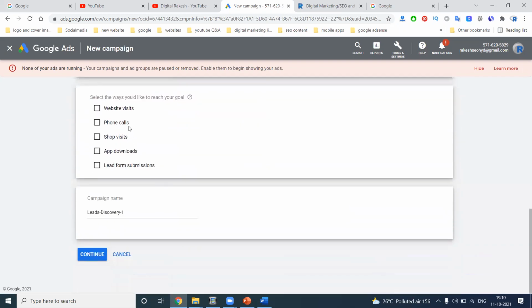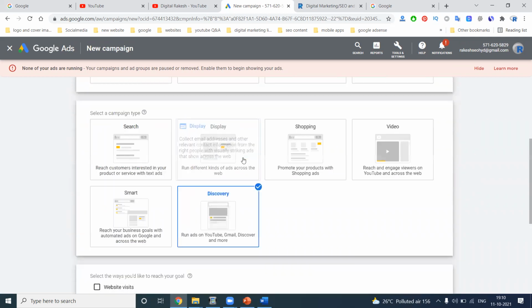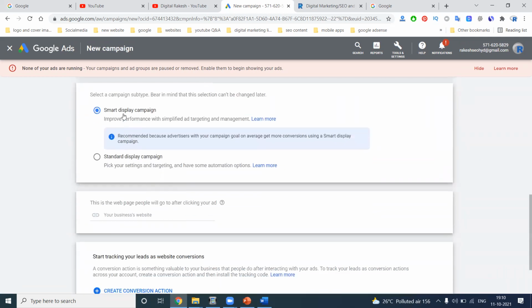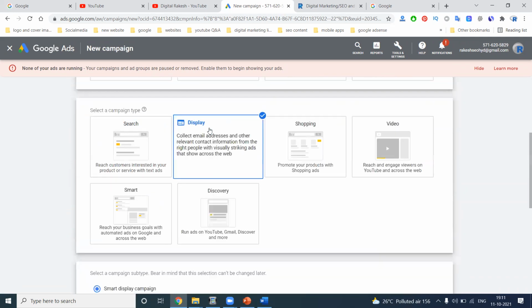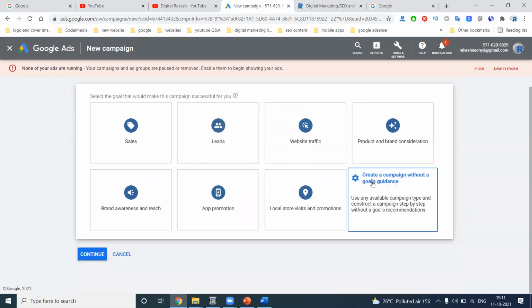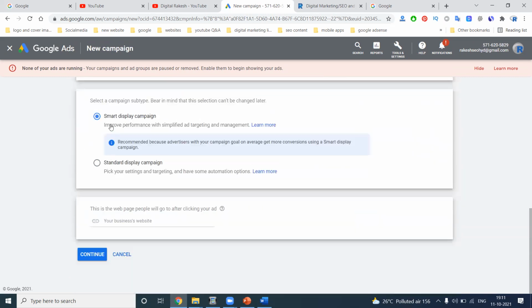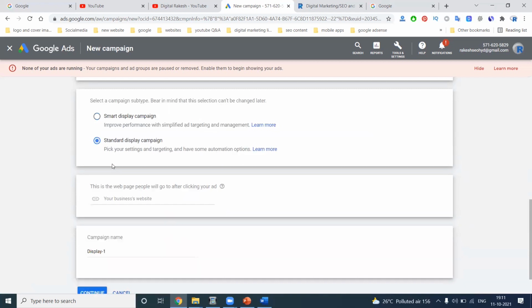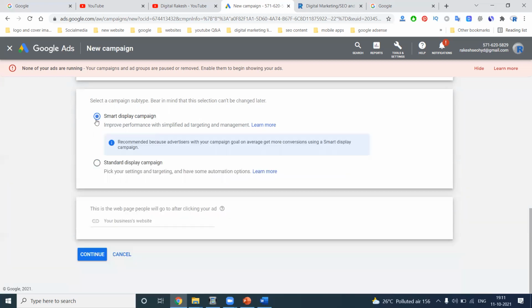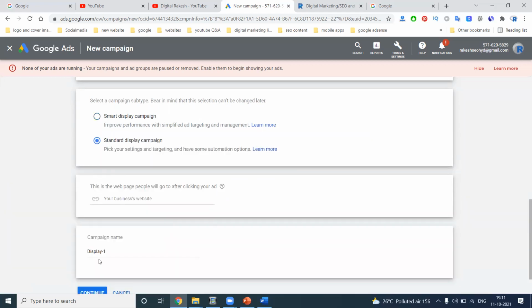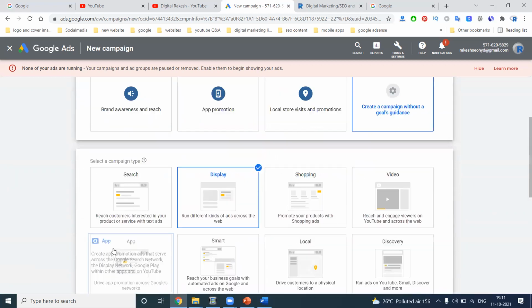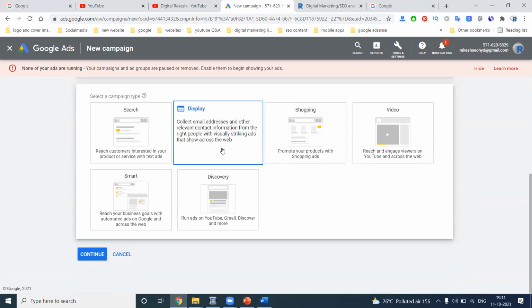If you come into discovery, it has the same website visit, every option. Display has only smart campaign and standard campaign. In this, we have Gmail ads also. A Gmail ad will be created. The only option is the display ad. Suppose for leads, I select display. See this smart display: improve your performance, simplify targeting. Standard campaign, here which one? Selecting the website. Here is the website. Standard, what is that? Campaign name. Display one. So with the goal, display.